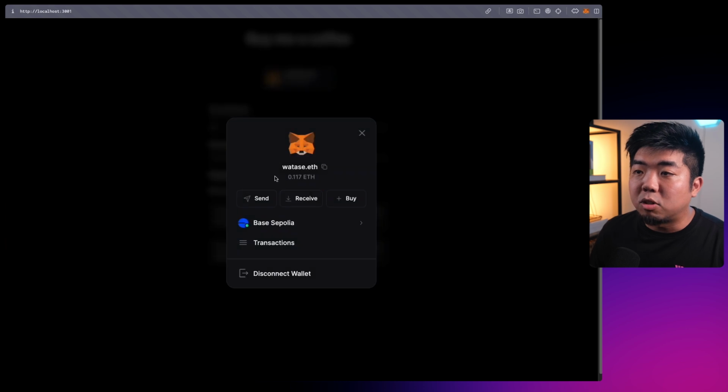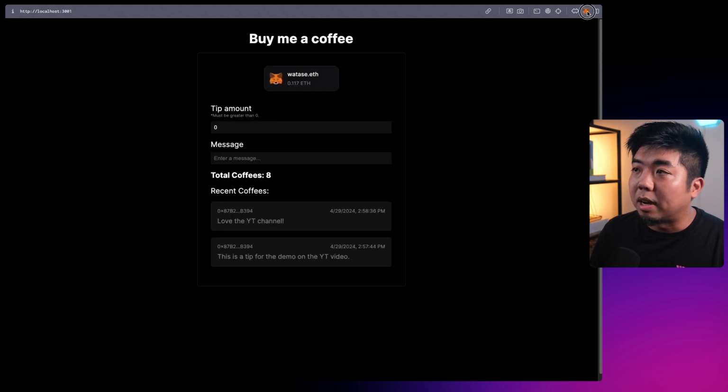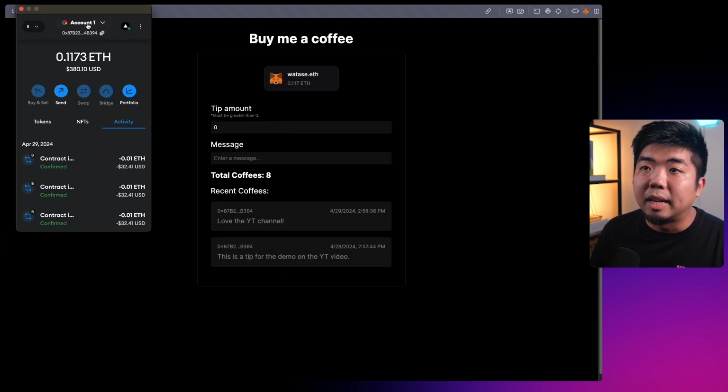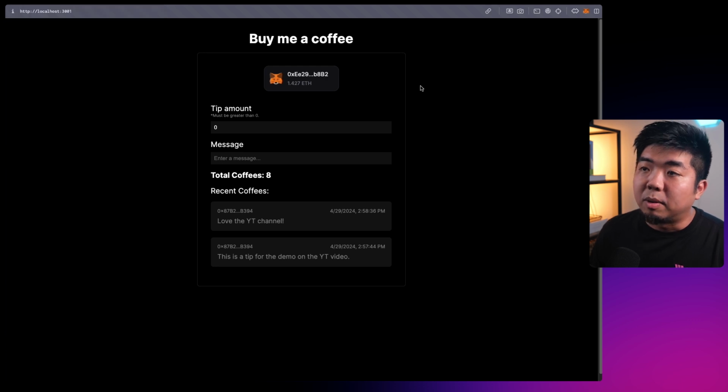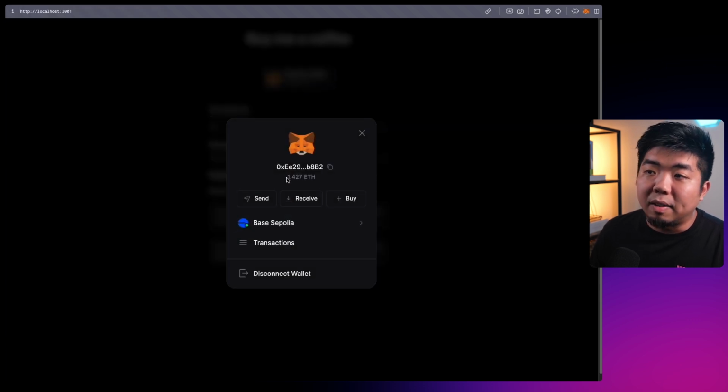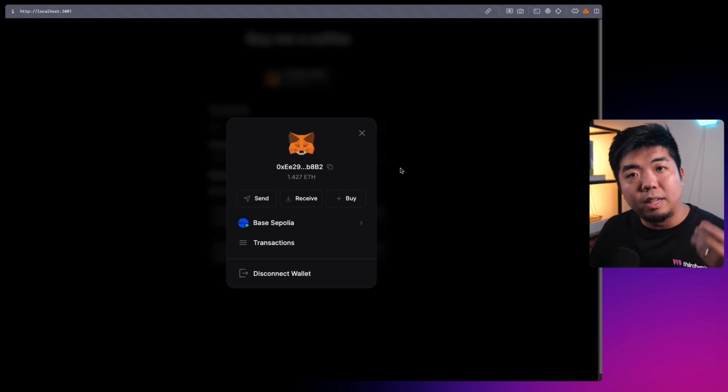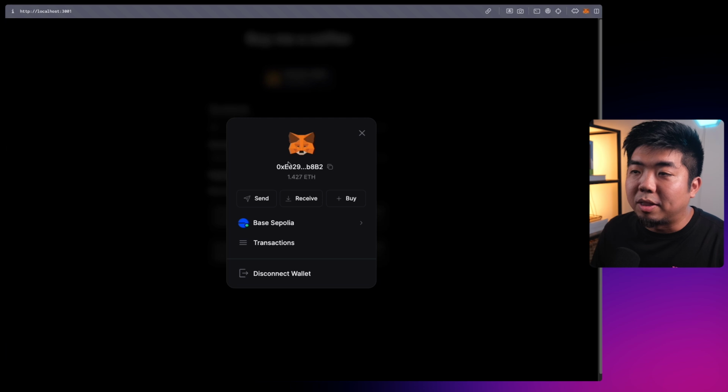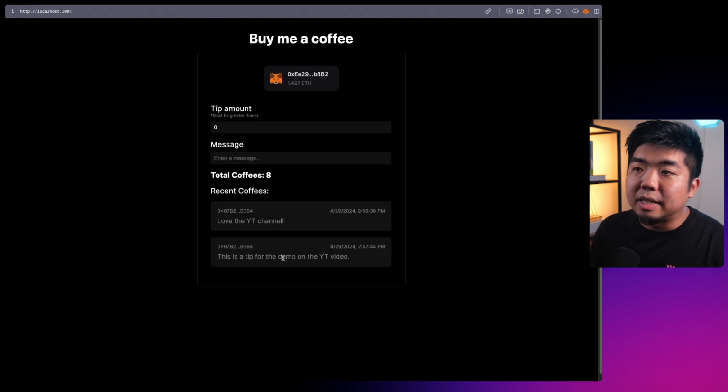So if I change back to my other wallet here, the one that is receiving these tips, once I switch back, you can see here that this wallet now has 1.427. So we got the 0.02 from the 2 tips and the 2 coffees that were purchased for this user here. And this is again what we're going to be building.